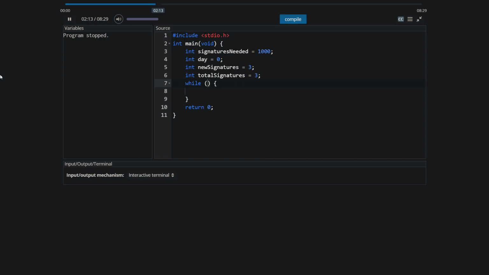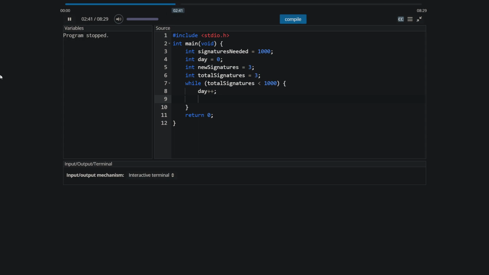So what's the condition? Well, we need this total number of signatures to not have reached 1,000 yet. How do I check that? Well, I check whether total signatures is less than 1,000. While that is the case, I need the new signatories to go out and find more friends to sign the petition. So if that happens, then we advance a day. So day plus plus, that's the same as day equals day plus 1, because there's always a day that passes before the new people go out and find more people to sign the petition.